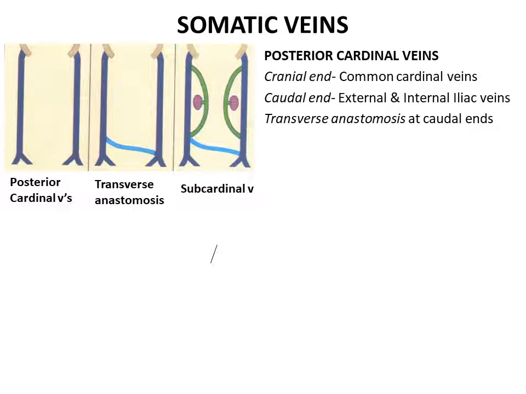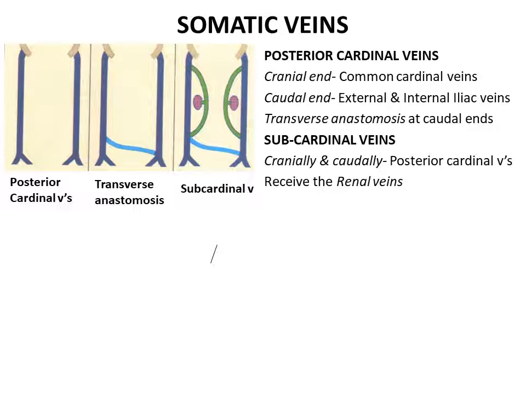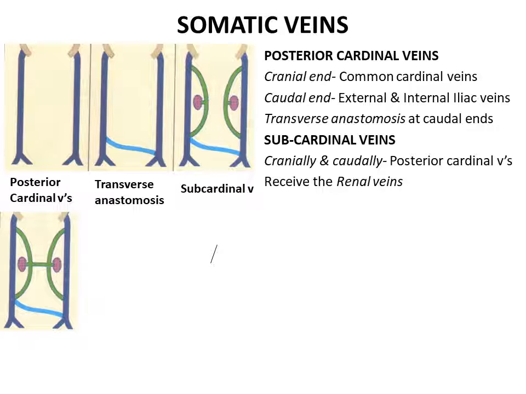Another pair of longitudinal channels of veins develop ventromedially in relation to the mesonephros called the subcardinal veins. Cranially and caudally, the right and left subcardinal veins communicate with the corresponding posterior cardinal veins. They also receive veins from the developing kidneys, that is, the renal veins.